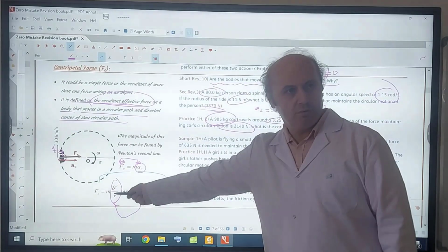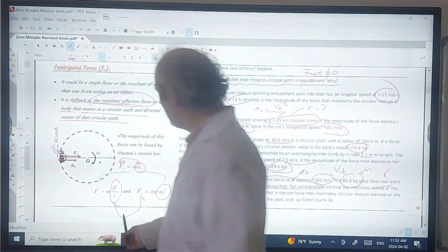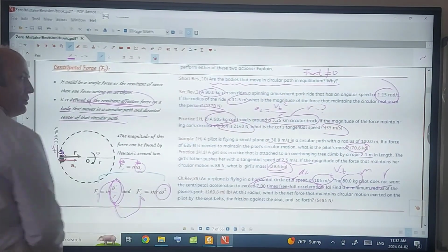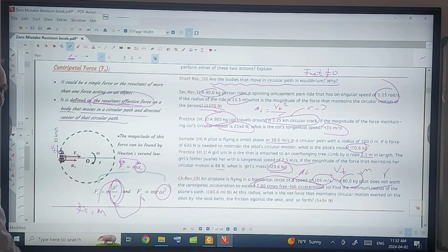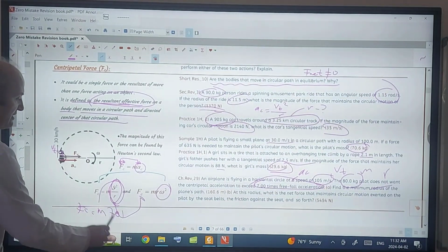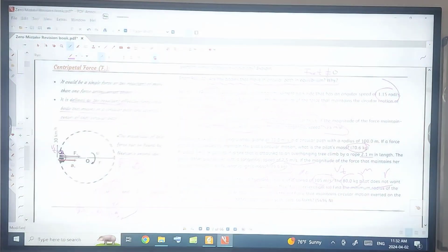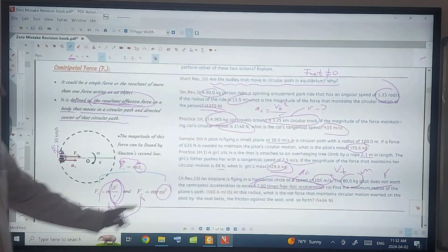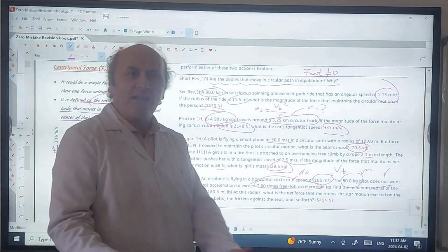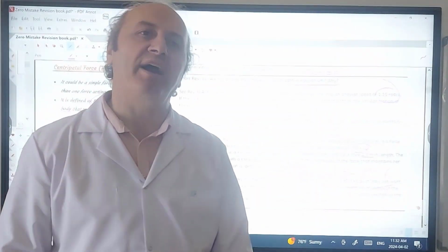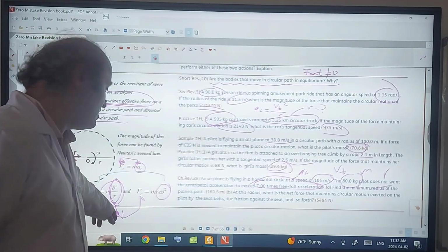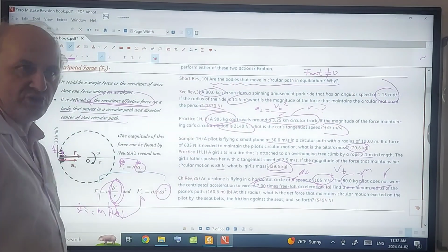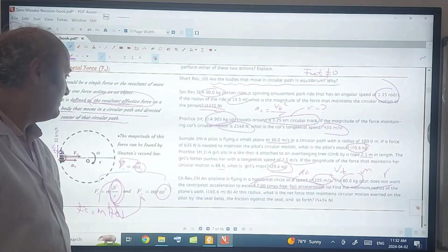Vt squared over R, only instead of Ac, you are going to write 7g. So Fc is going to be m times 7g, 7 times 9.81. Additionally, what is the net force that maintains circular motion, defined? Fc, m times Ac. Ac is 7g multiplied by m, which is Fc.